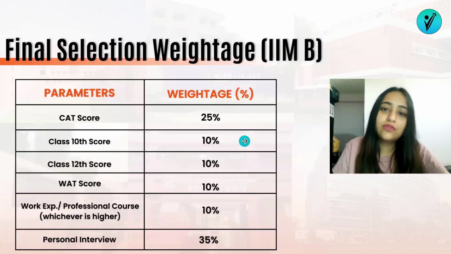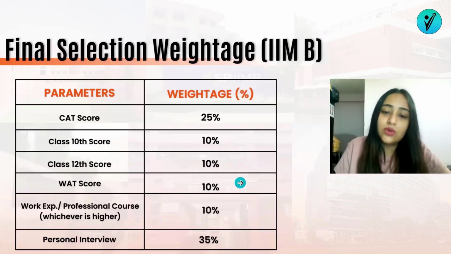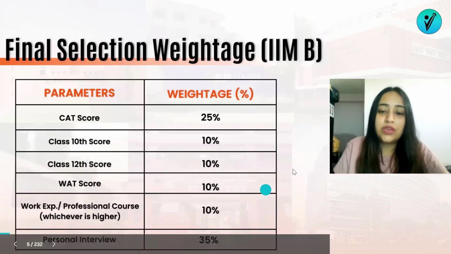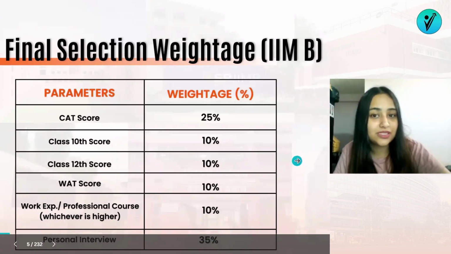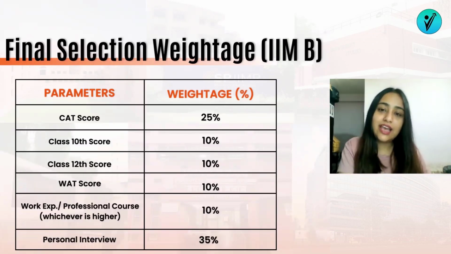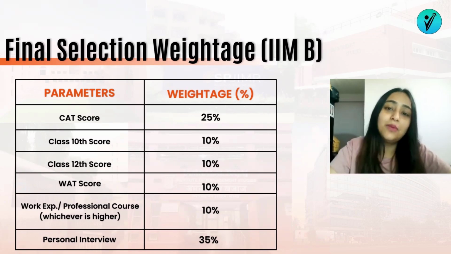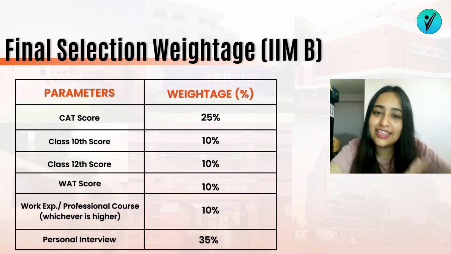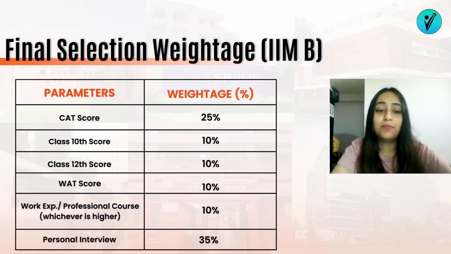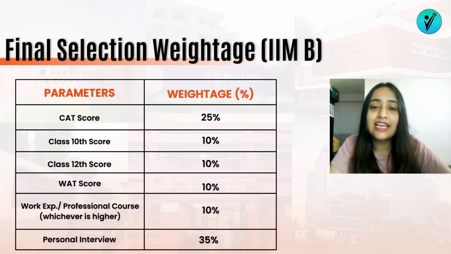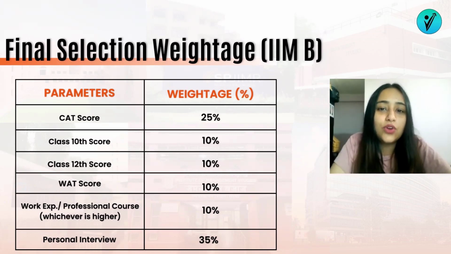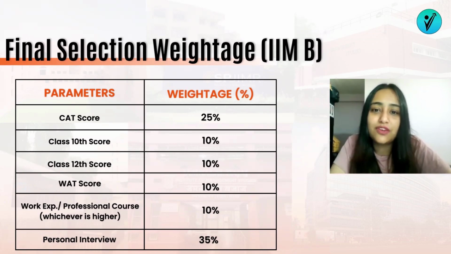10th and 12th का स्कोर 15 से 10% पे आ गया है. यहाँ पे CAT स्कोर का वेटेज ऐड हो गया, that's 10%. Again, work experience, professional courses gets 10%, and you can see यहाँ पे आपके personal interview का weightage alone is 35%. So now that you were done with CAT, आपके CAT score, आपका academic scores consider किया जा रहा था, but once that is done और आपका जब PI हो जाता है, PI का score यहाँ पे बहुत matter करता है. So it all comes down to how good you perform in your PI, how well you justify your profile during your personal interviews.